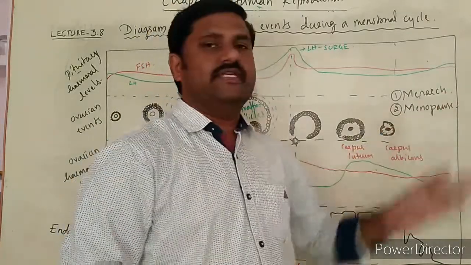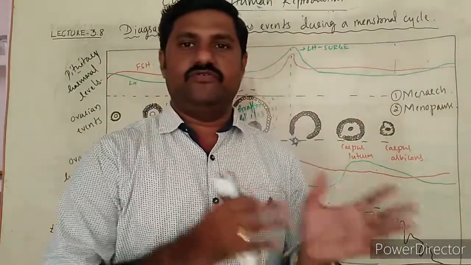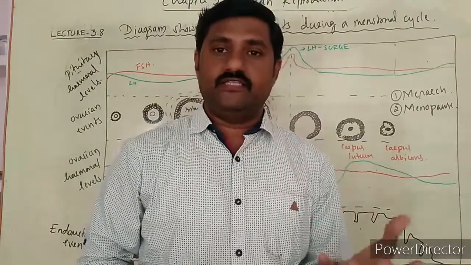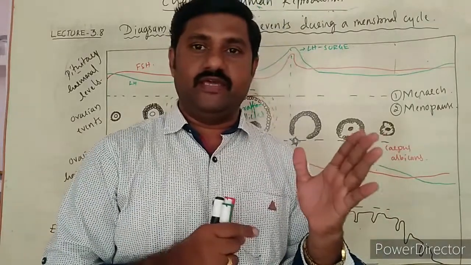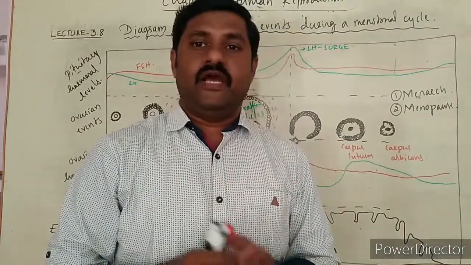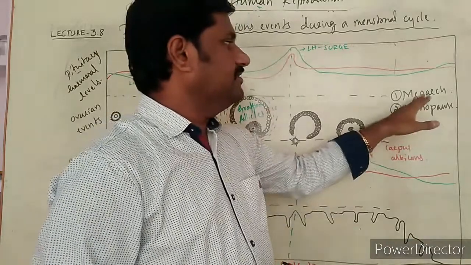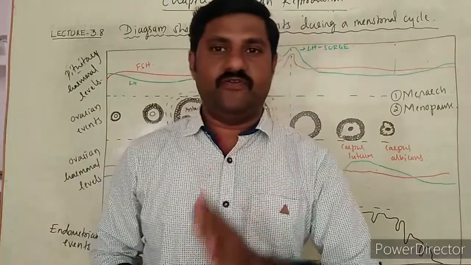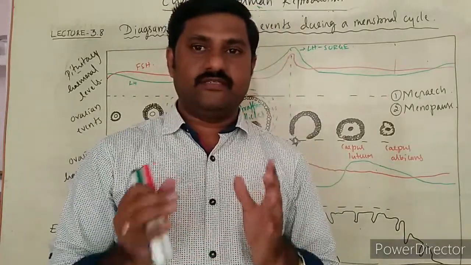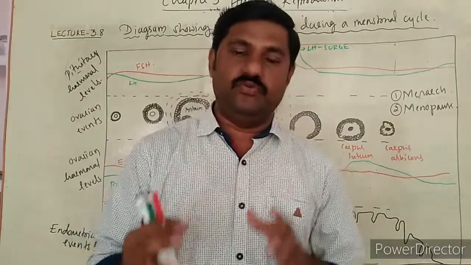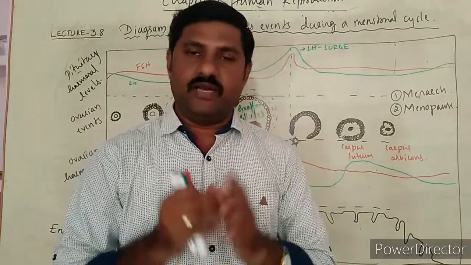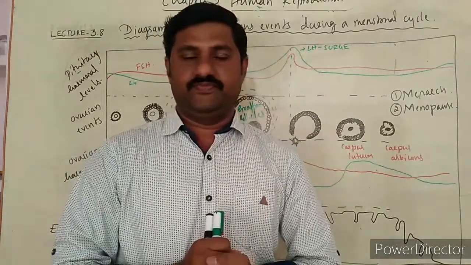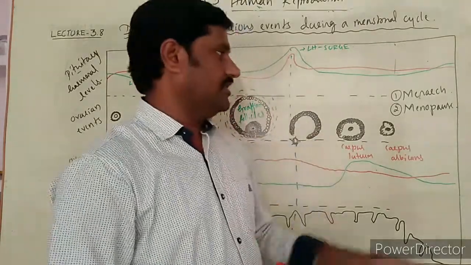And menarche usually starts at the age of 12 to 15, after puberty, in the sense that puberty may take place from the age of 12 up to 15. The end of the menstrual cycle takes place at the age of 45 to 50 in the woman, or else sometimes it may vary in different women. So that's why I shall write the maximum, about 45 to 55 age, right? So menopause occurs over here.